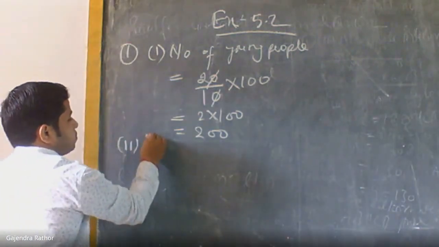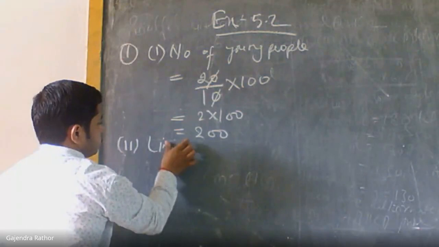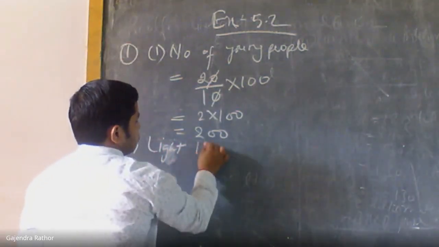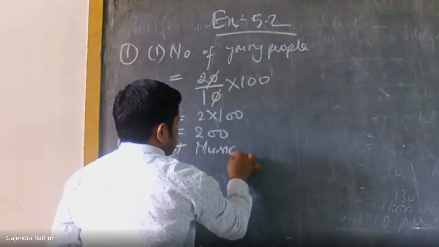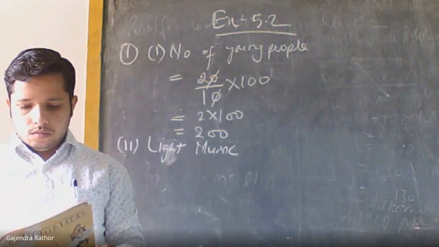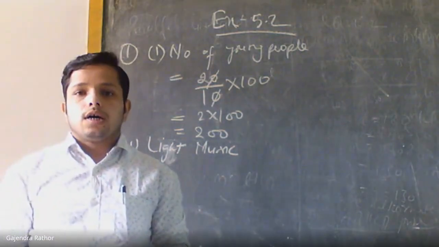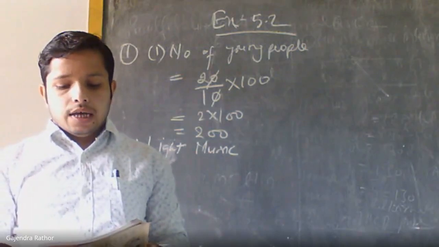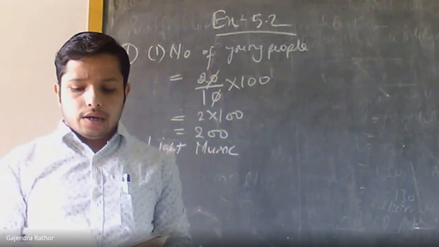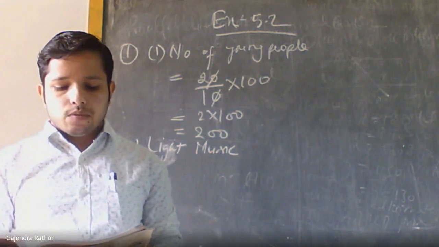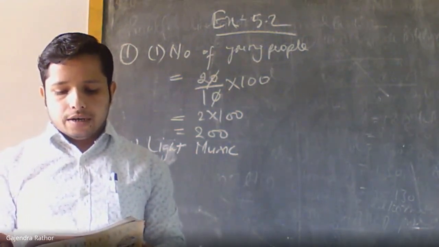Okay, the third point. If a cassette company were to make 1000 CDs, how many of each type would they make?